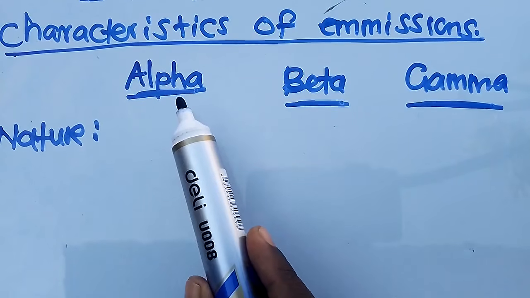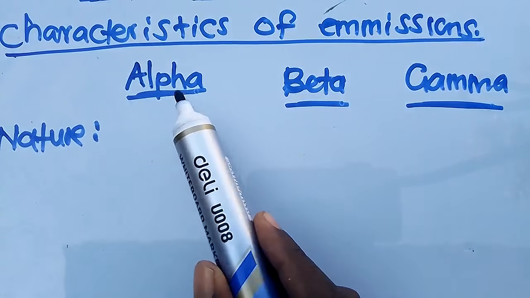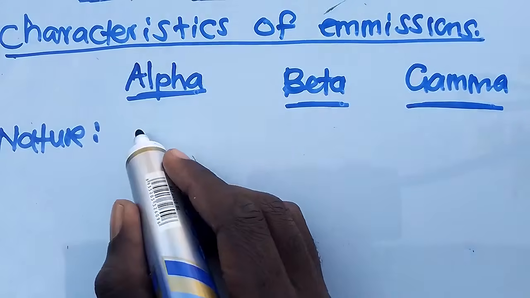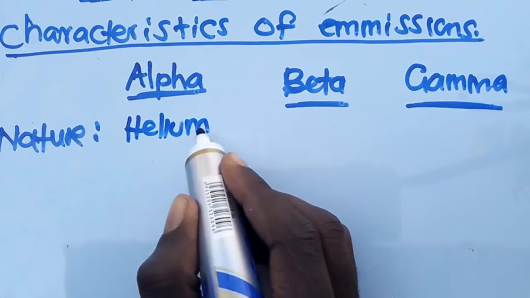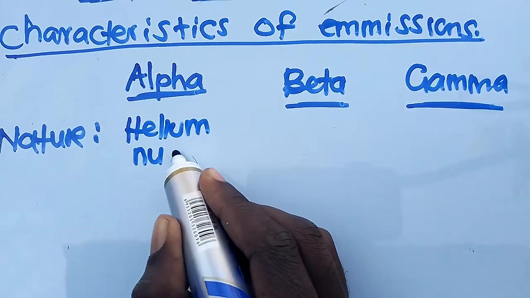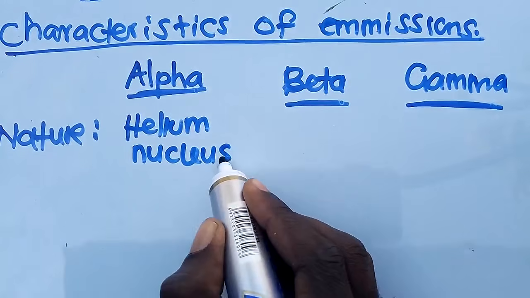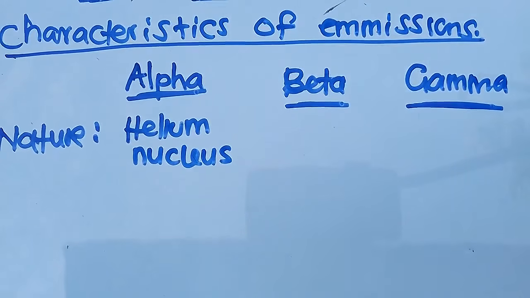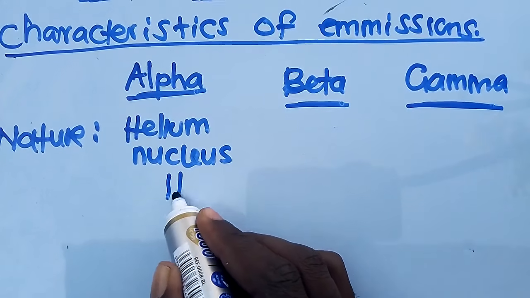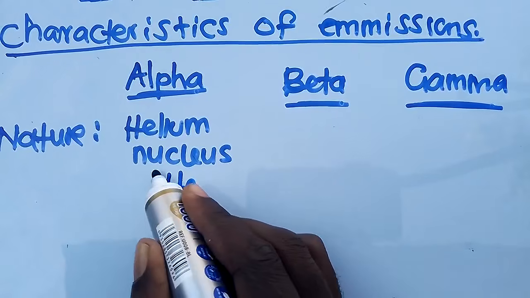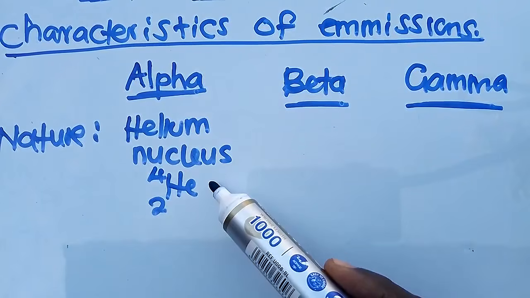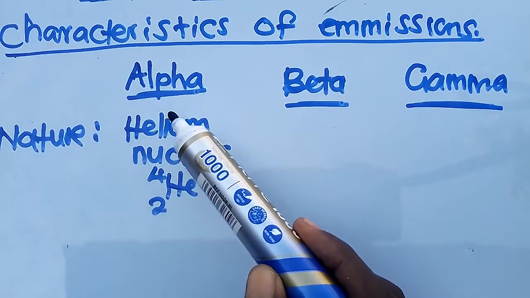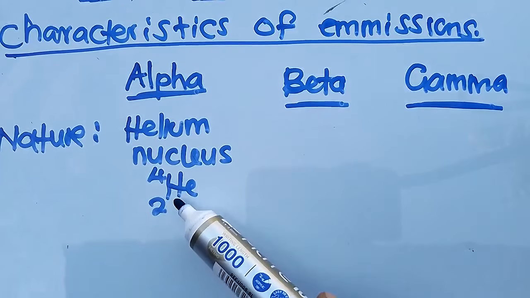So whenever we are talking about an alpha particle, this is the helium nucleus. You need to understand that an alpha particle is the helium nucleus. Not helium, but we focus on the nucleus of helium. And how is the nucleus of helium? It is like this, 2 here and a 4 there. So by nature, an alpha particle is the helium nucleus.